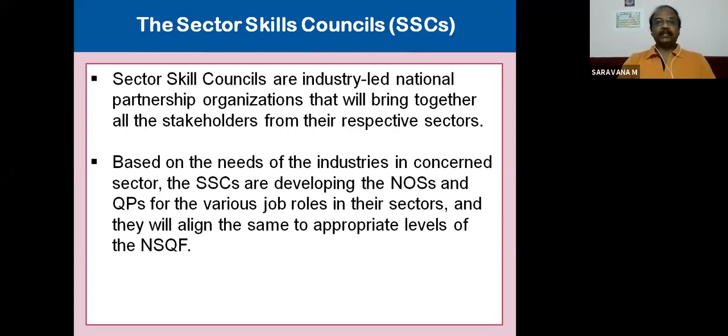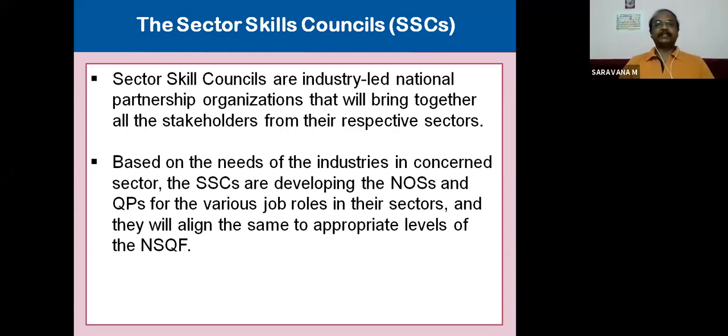Sector skill councils are industry-led national partnership organizations that bring together all the stakeholders from their respective sectors. These are the main bodies that link the industries with NSDA and NSDC to implement the NSQF, the National Skill Qualification Framework.